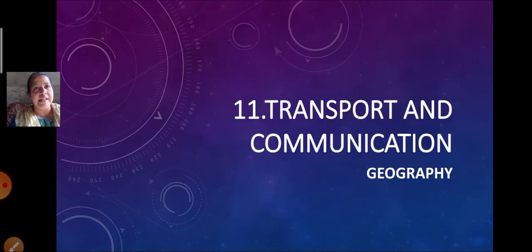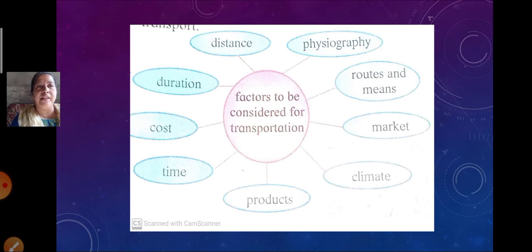In our previous lecture, we learned about the factors that we have to take into consideration when we are choosing a transportation route. Which are the factors we have learned? Yes, the factors to be considered for transportation are the distance between the places, physiography of that place, routes and means available at that place, market of that place, climate of that place, the products available in that place, and the time, cost, and duration. These are the factors to be considered for transportation.